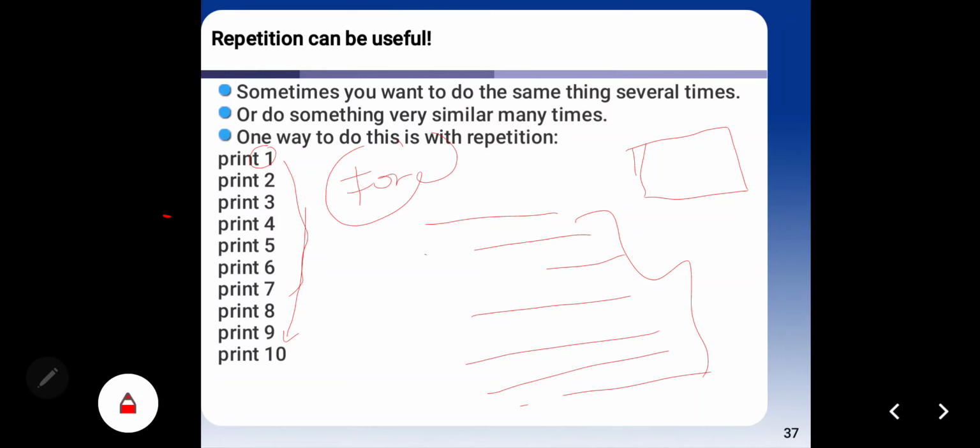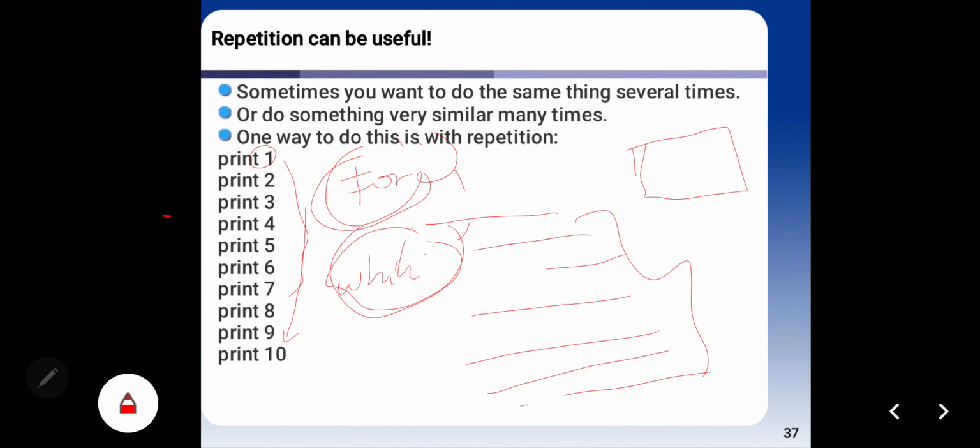Besides that, you can use the keyword while. You can choose which one you want. You can use the keyword for or while to create repetition. When we use for and when we use while depends on your needs.